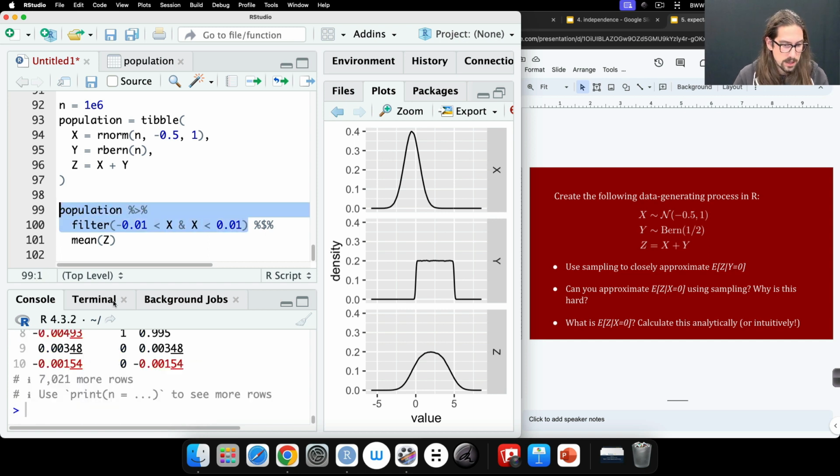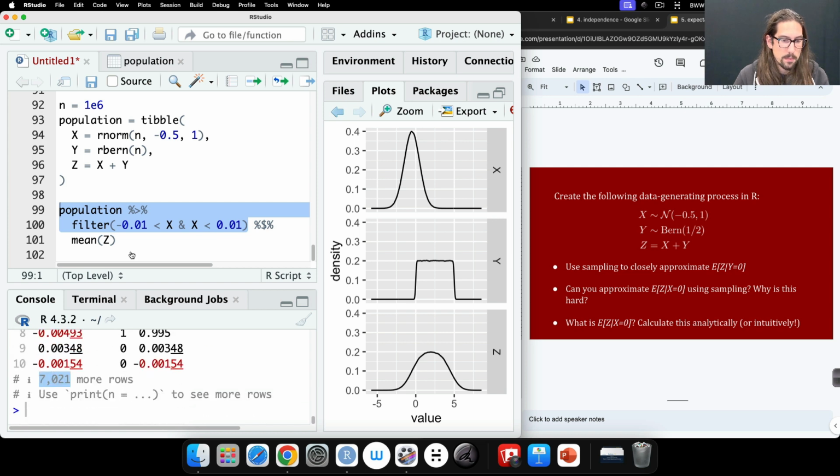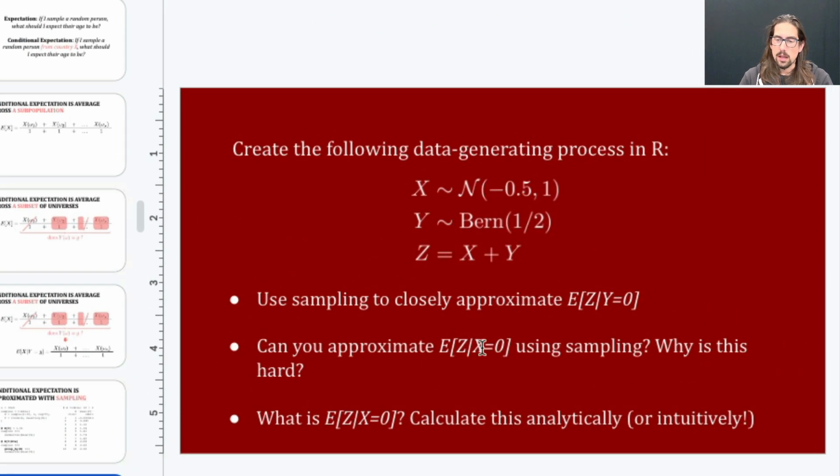But you'll notice that as I make these bounds tighter, the number of rows that I end up with here gets smaller and smaller, and you end up with not really a good approximation at all. So with continuous random variables, this kind of sampling way of approximating can be a little tricky to get good approximations. However, in this case, you actually don't need to do this at all. You can just look at this and tell me exactly what the expected value of z is given x equals 0.